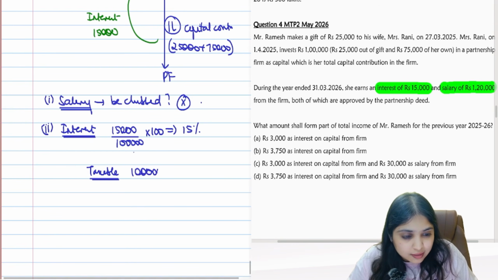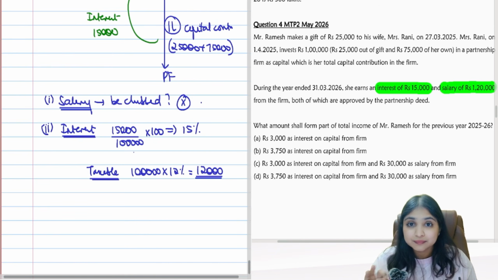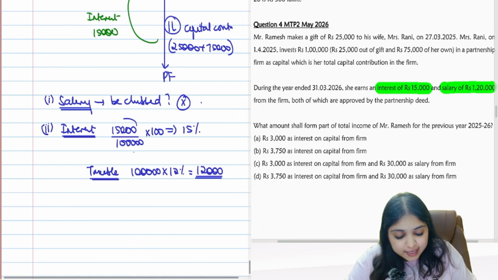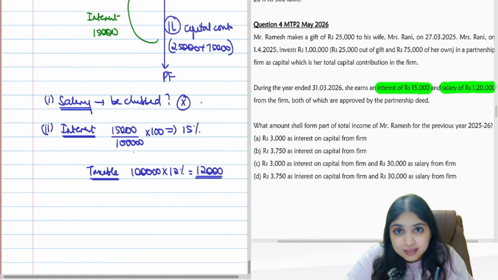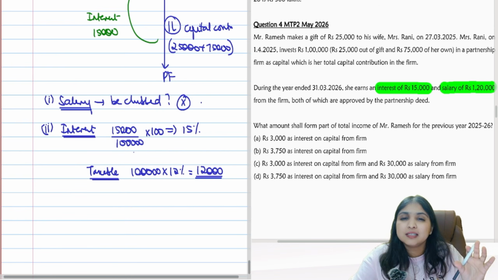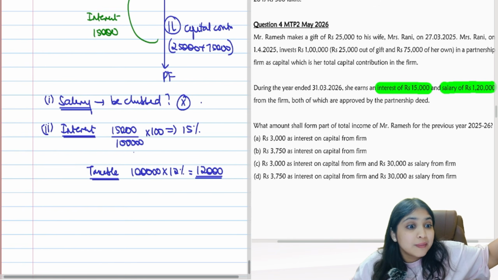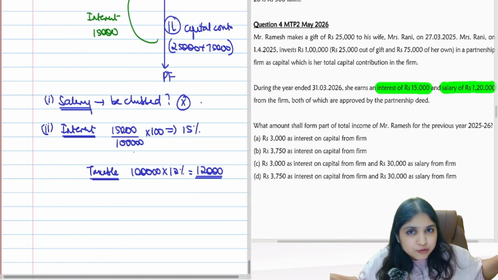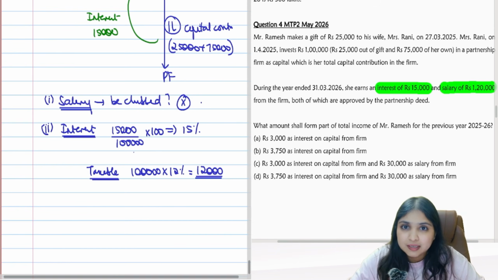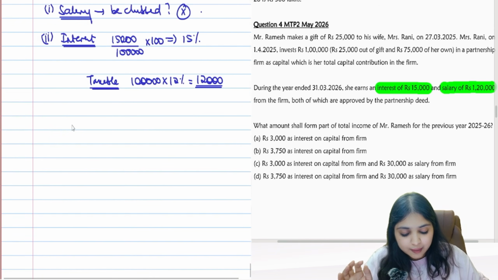So 1 lakh is a capital contribution. This into 12%. 12,000, this only will be the taxable interest. First of all, do you agree? Yes, total interest income she is getting 15,000 on 1 lakh capital contribution. But how much is taxable interest? Whatever is allowed for the firm only will be taxable for the partner. Maximum for the firm, 12% only will be allowed. So how much will be taxable for the partner? Even though she is getting 15%, 12% only is taxable. So 12,000 only is taxable. Point number 1.